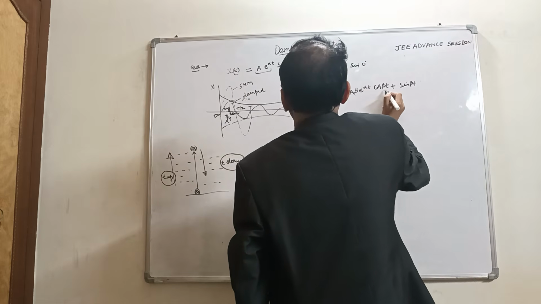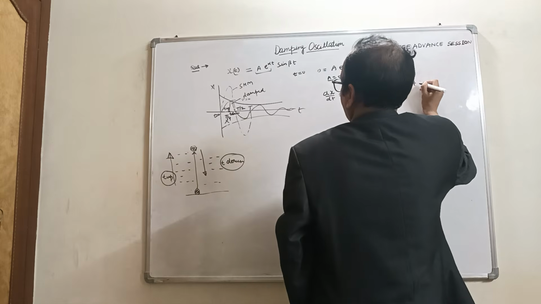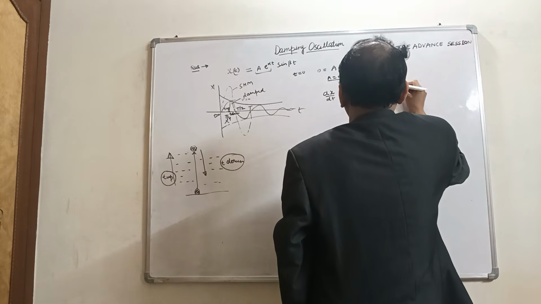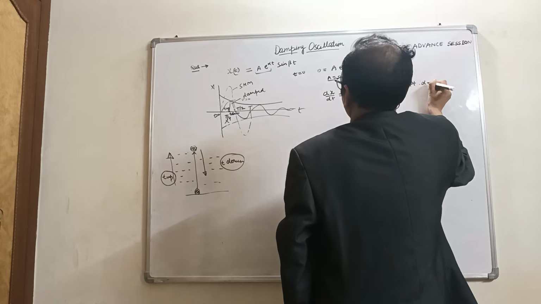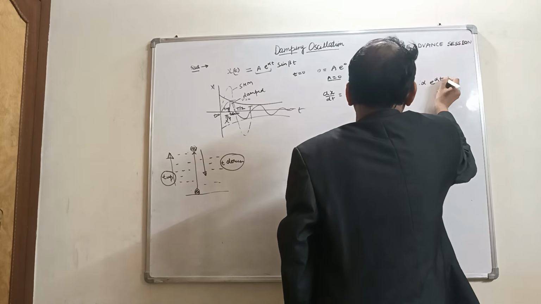The differentiation of beta t would be beta, and this becomes alpha times a e raised to power alpha t.